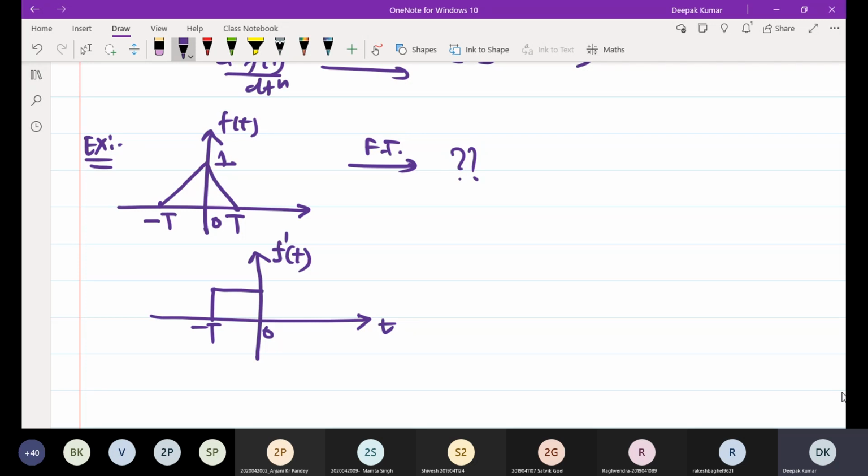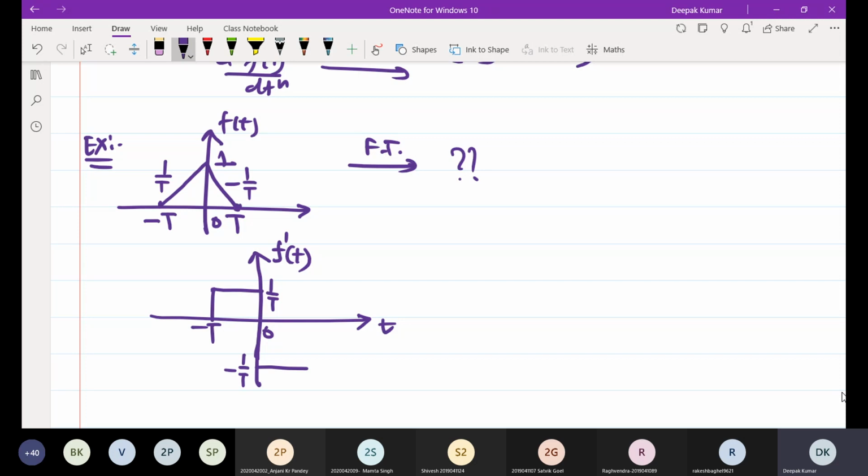This slope is 1 by T, here the slope is minus 1 by T, so a 2 by T amount of step will change at the origin.